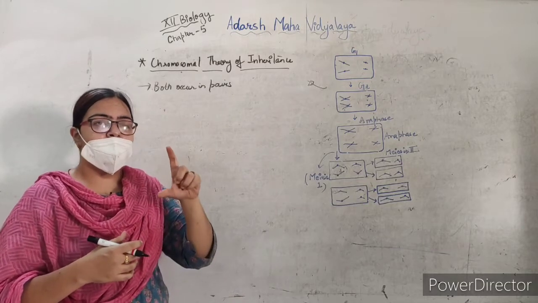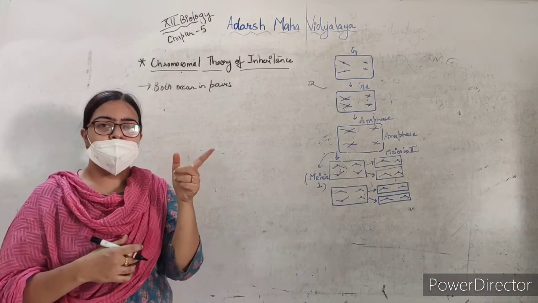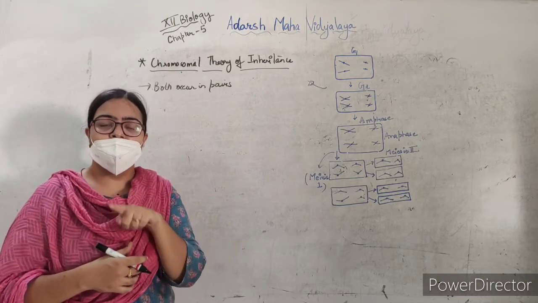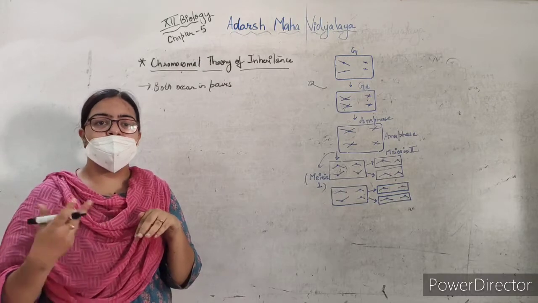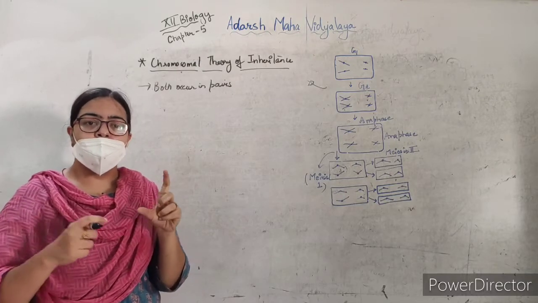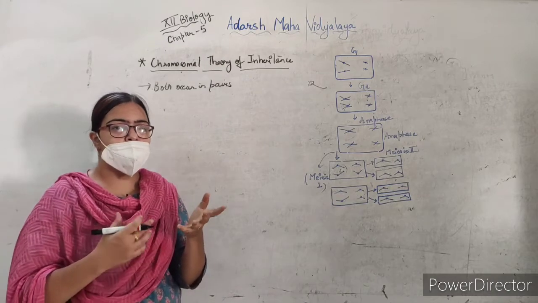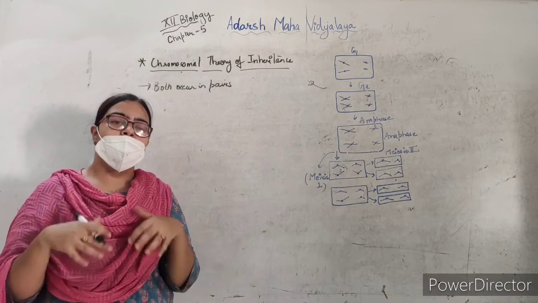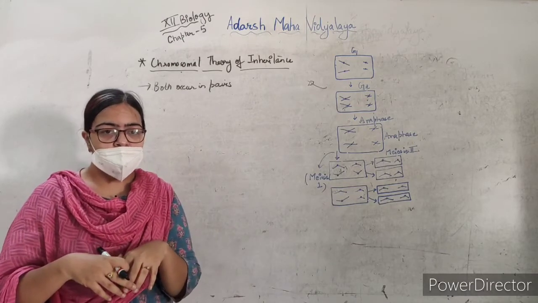The first character, which was the dwarf character from the parent, was not seen in the F1 generation, but when the F2 generation progeny was procured, the dwarf character was seen. So during meiosis, both members of the chromosome or the allelic pair separate, and then during fertilization they come together.